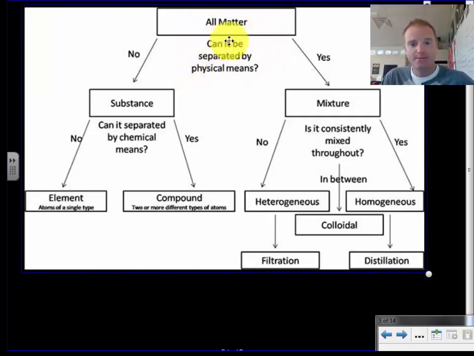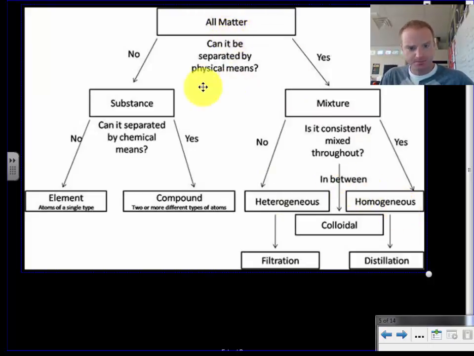And we can look at it, can it be separated by physical means? So if it's yes, it's a mixture. Like I said, if I could pull out the trail mix, things like that. If I could boil off the water and have the salt left behind, it'd be a mixture. And there's different types of mixtures we're not going to get into too much. We have heterogeneous mixtures and homogeneous mixtures. I think heterogeneous, that's like a trail mix. The homogeneous, that's our salt water.